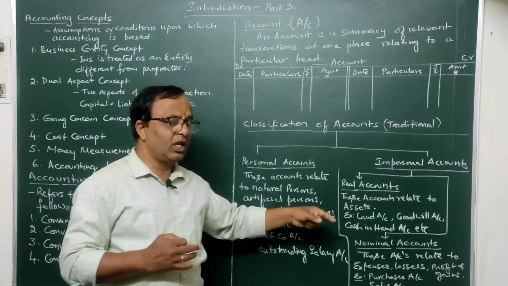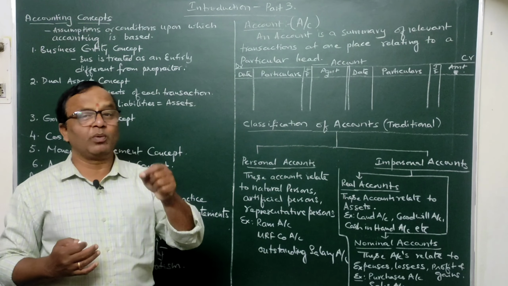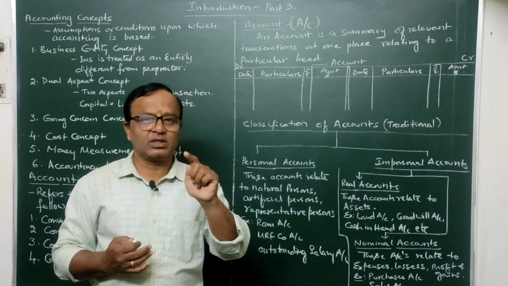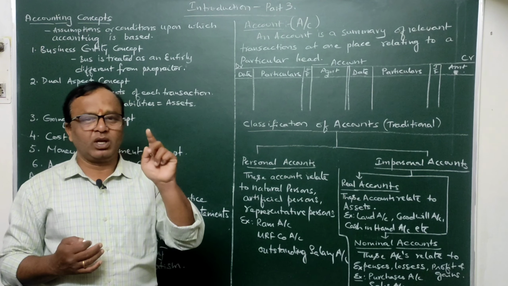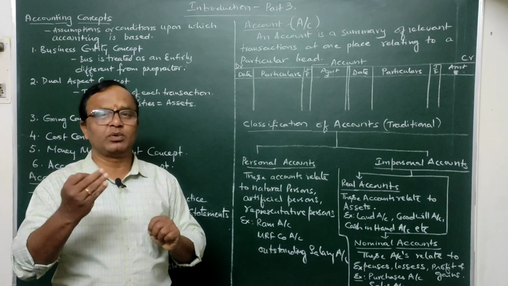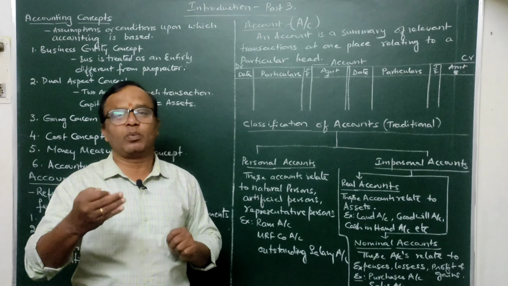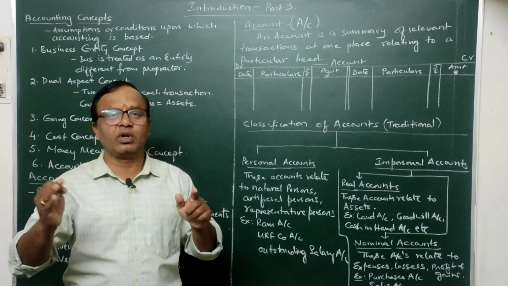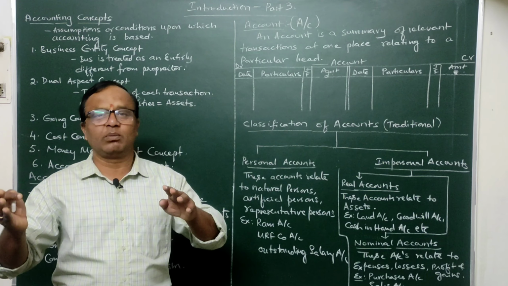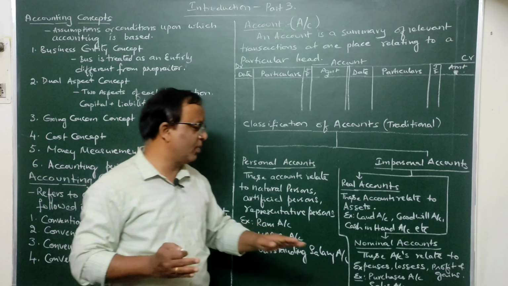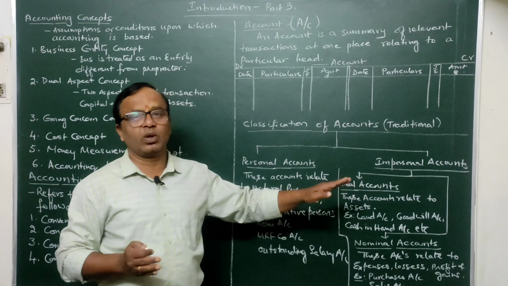So any account which is maintained on the name of any particular expense, just like salary account, rent account, purchases account, similarly audit fees account. Like this, for every other term we come across while doing the problems, you should get the meaning of that. If you know it, then you will be able to recognize them as an expense, income, loss or gain. So any particular account which is maintained on the name of any particular expense, any particular income, just like